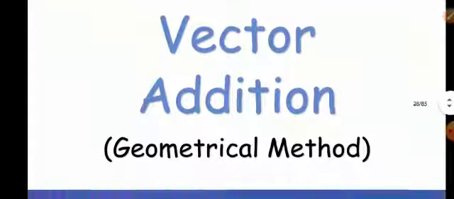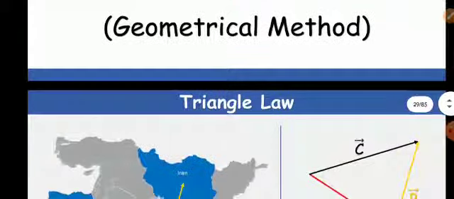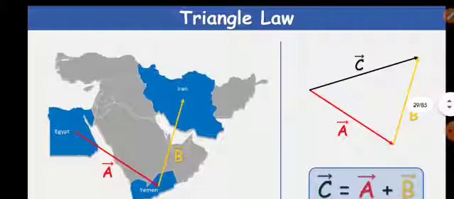Now vector addition. Vector quantities are not added like scalars. They have separate algebra for addition, subtraction and multiplication. So let us see how vectors are added. First, to add two vectors, the law is known as triangle law of vector addition.